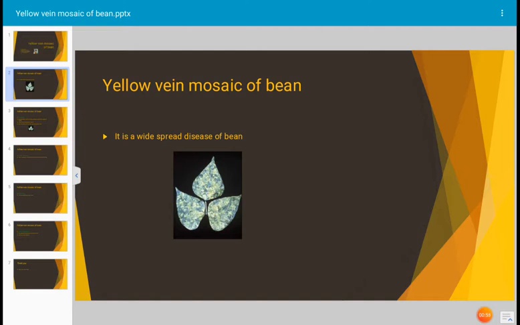The bean mosaic was first reported at Delhi in 1960, but today it occurs in all areas where the beans are grown. However, mosaic of mung and urd beans are of potential economic importance, responsible for appreciable damage to the crop.